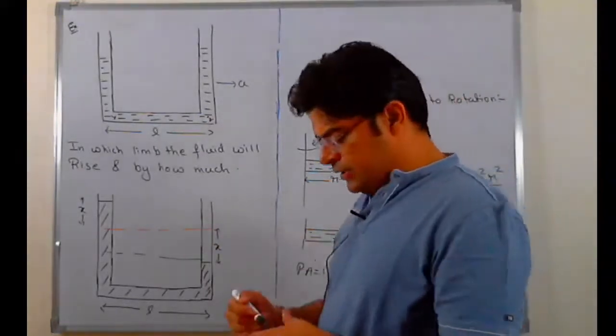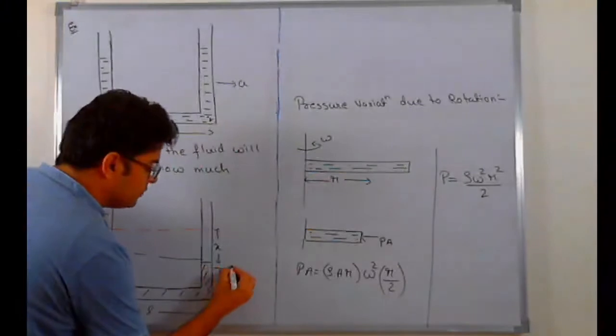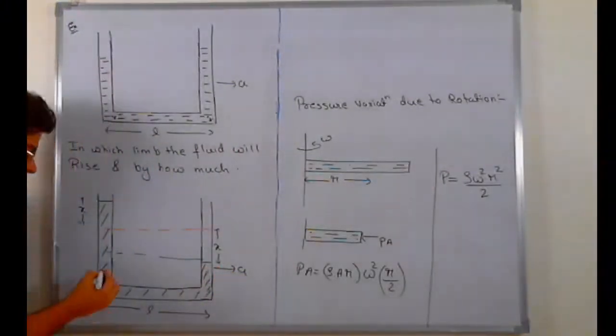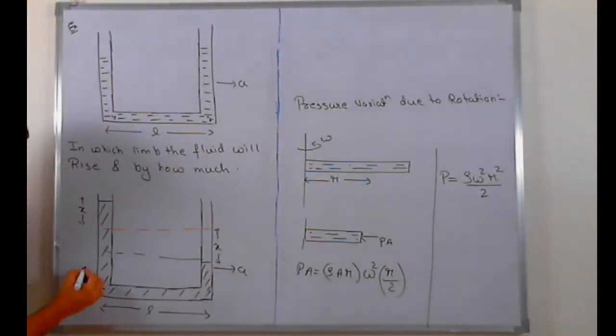It's pretty easy. You have to write an equation. Which equation? Pressure equation. Think of the remaining height of fluid as small h. You can move from atmosphere till point 1 from both sides and equate the pressure.